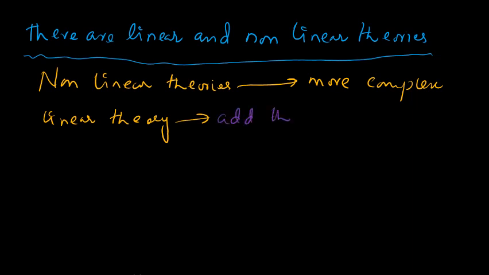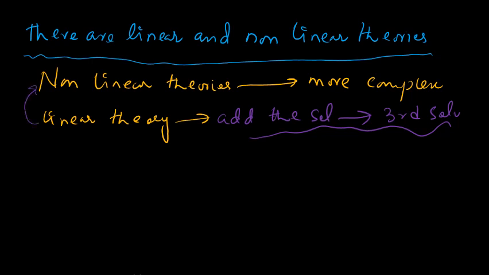We can add any number of solutions in the case of a linear theory, which is not possible in the case of a non-linear theory. So non-linear theories are more complex, and we cannot easily solve them as compared to linear theories.